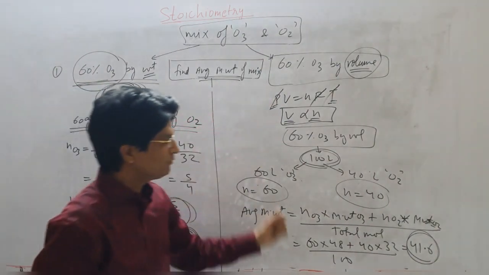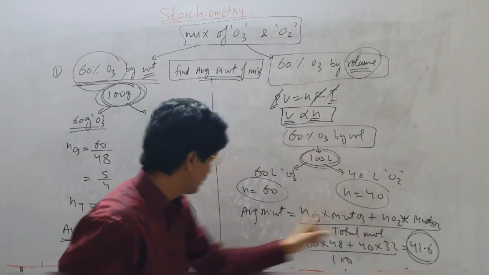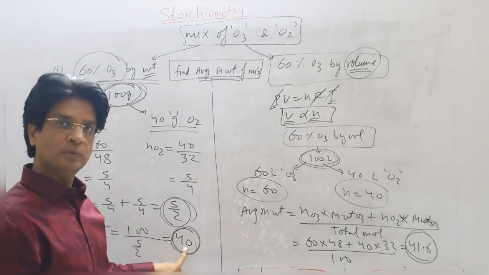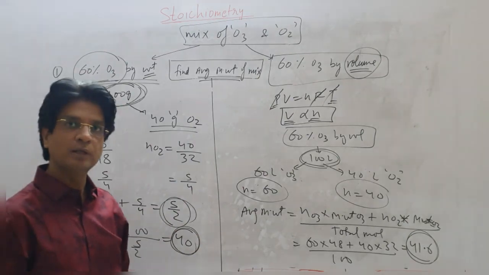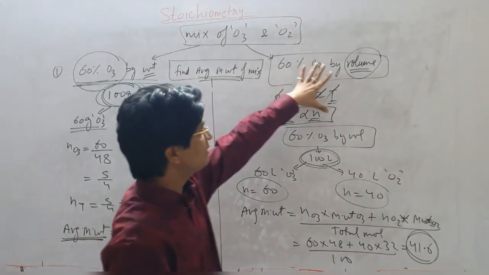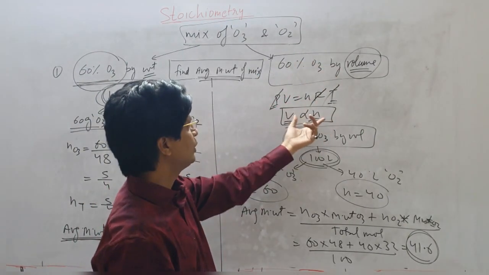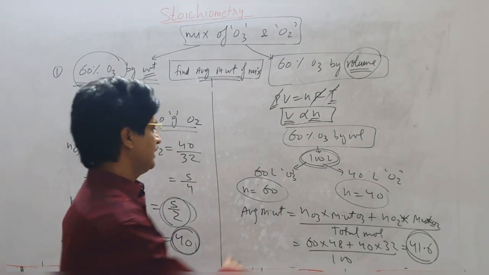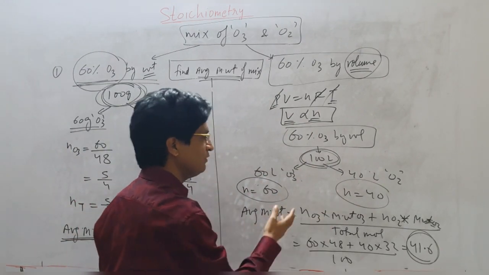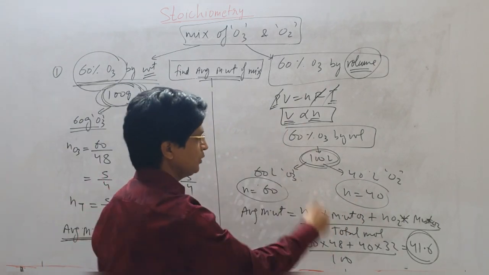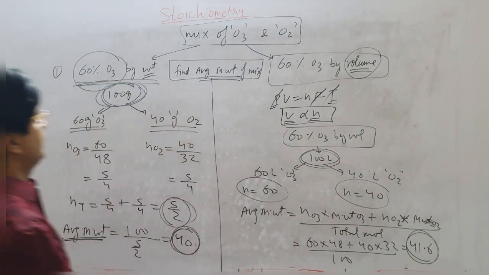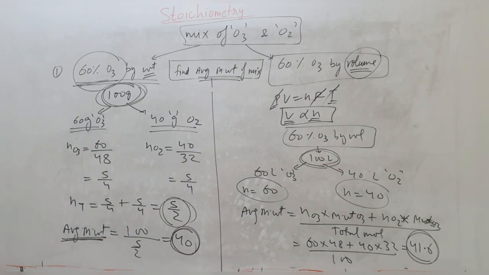In these kinds of questions, they will also give you that other option, so sometimes people solve it that way and get a wrong answer. Understand, whenever the volume is given, you can equate that volume to number of moles and then solve. Average molecular weight will be total weight upon total number of moles. This is the way you're going to solve it. Okay? Let's move to the next question now.